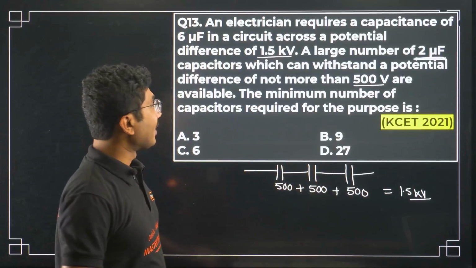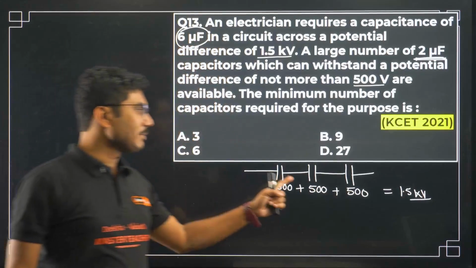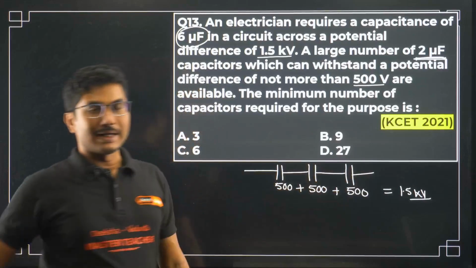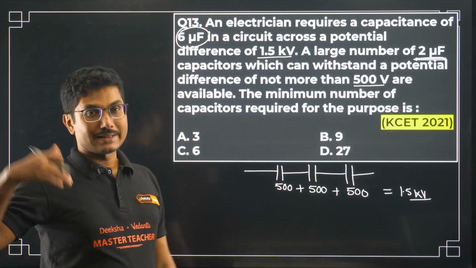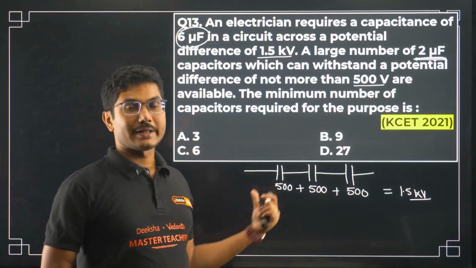Now our target capacitance is 6 microfarad. Is it 6 microfarad? No. They are connected in series, but in case of capacitance, as I told you, the capacitance decreases when you connect them in series.